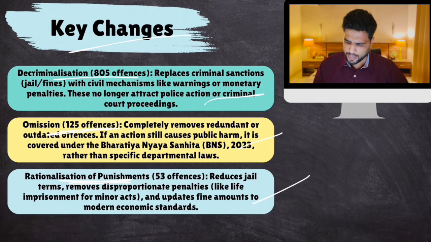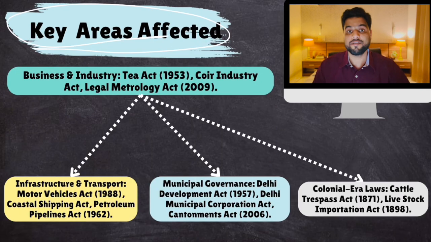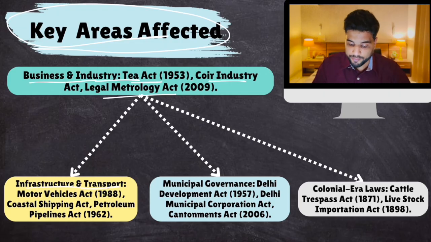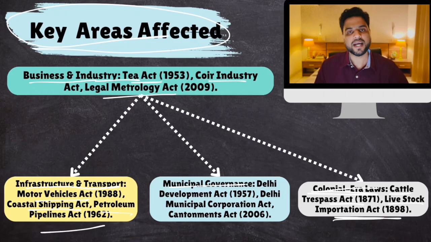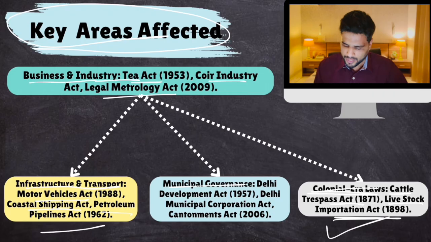All right. Now, which key areas would be affected? Which key areas would be happy with this bill? Business and industry: the Tea Act has been reformed, the Coir Industry, the Legal Metrology Act. Then infrastructure and transport, because in the Motor Vehicles Act, some driving crimes, many offences have been rationalized. Coastal Shipping Act, Petroleum Pipelines, Municipal Governance. Some colonial era laws existed, like the Cattle Trespass Act and the Livestock Importation Act. These have been reformed. So these were the important changes.